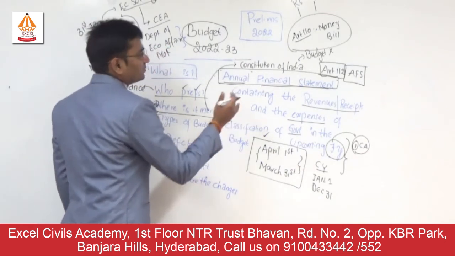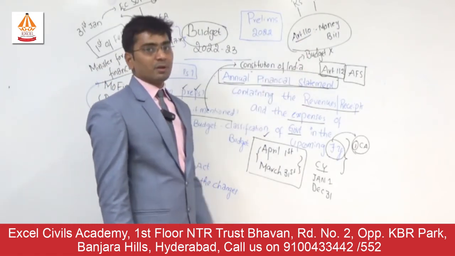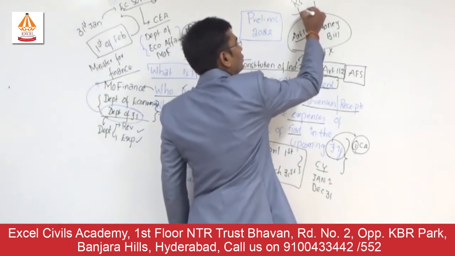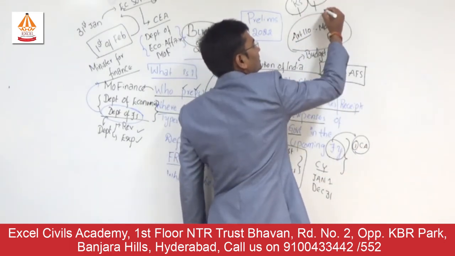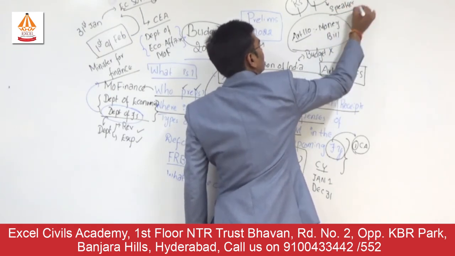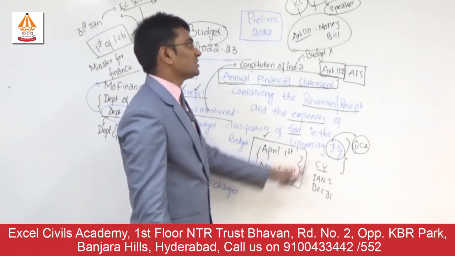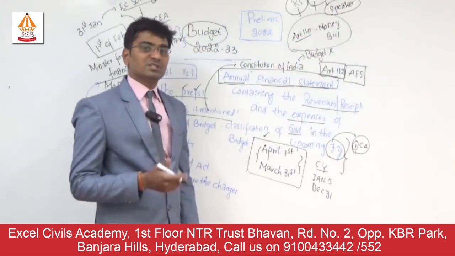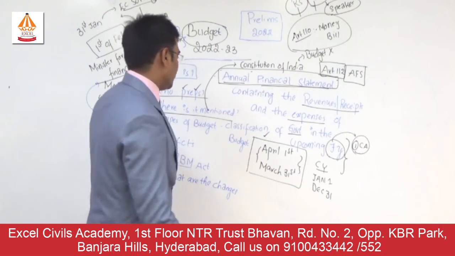Where is it mentioned? The annual financial statement is mentioned in the Constitution of India under Article 112, and Article 110 has the money bill. Rajya Sabha and Lok Sabha have their limited powers. Rajya Sabha has very limited powers in the money bill, whereas Lok Sabha has unlimited powers, and it is the Speaker of Lok Sabha who signs a bill and decides whether it is a money bill or not. Once the Speaker certifies that it is a money bill, Rajya Sabha will have limited powers. I ask you to just look at that aspect in the politics of India, or Indian polity.